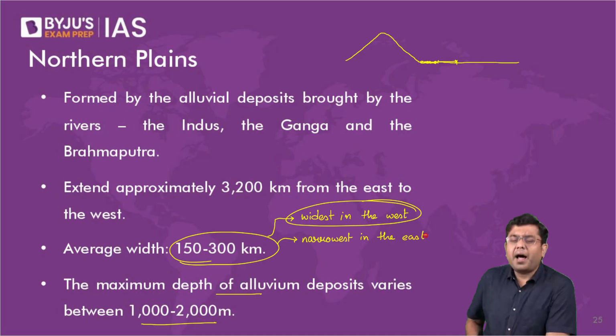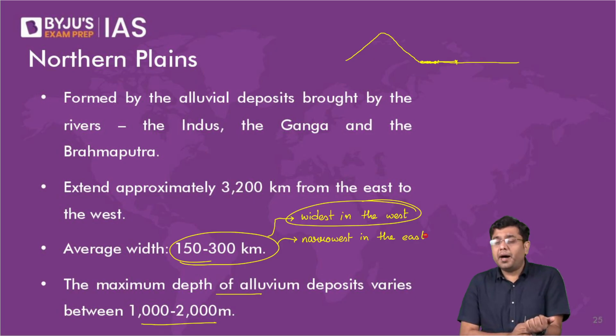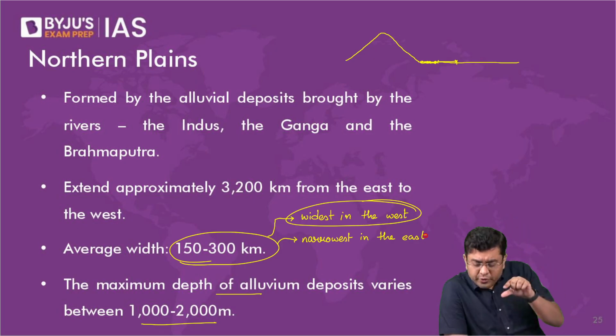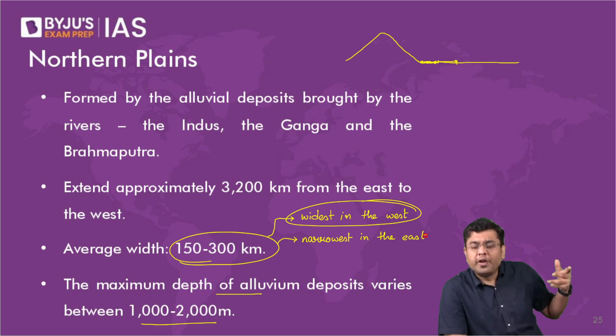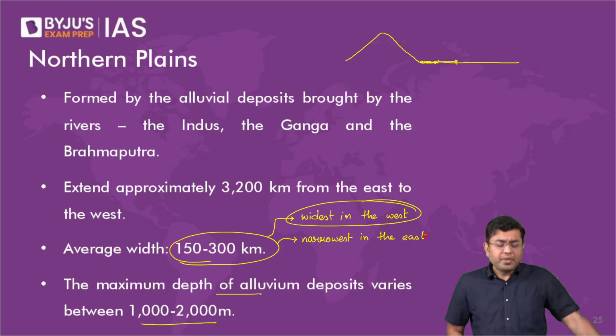And that is largely to do with the shape of the peninsular plateau in itself. Around the eastern portion of Jharkhand, eastern Bihar and parts of West Bengal, that is where you have the Rajmahal ranges. That is where it comes to its narrowest extent, so that is where you will have the plains also getting very, very narrow. And then in the west, you don't have this case. That is why the rivers form a wider deposit.